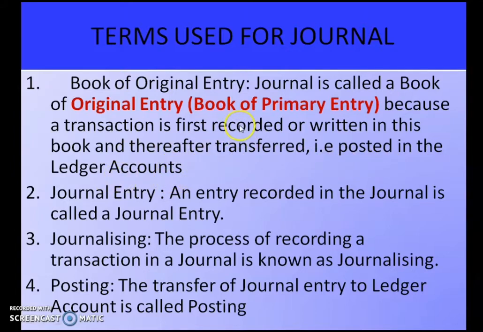So on the basis of accounting vouchers, we record the transaction in the original book, which is journal, and after preparing this journal we will transfer all the details to the ledger account. So primary book is the journal and secondary book is known as ledger.